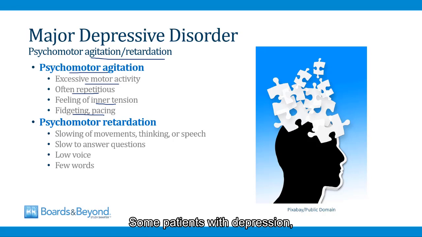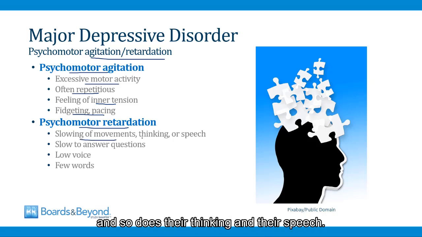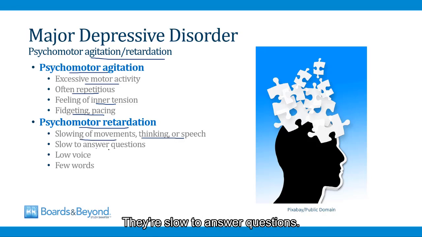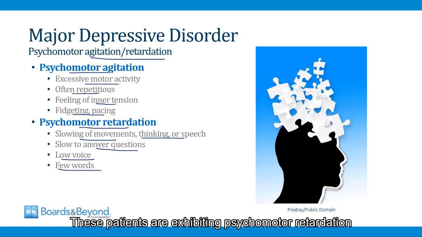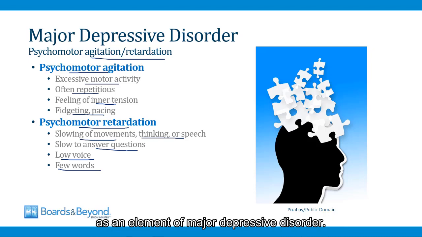Some patients with depression, however, are at the other end of the spectrum. They have psychomotor retardation, so their movements become slow, and so does their thinking and their speech. They're slow to answer questions. They can have a low voice and use very few words. These patients are exhibiting psychomotor retardation as an element of major depressive disorder.